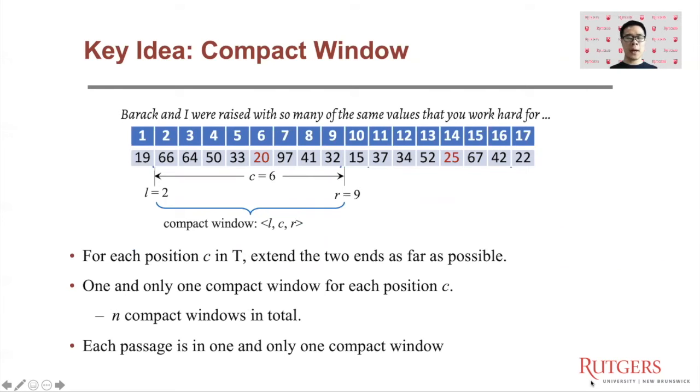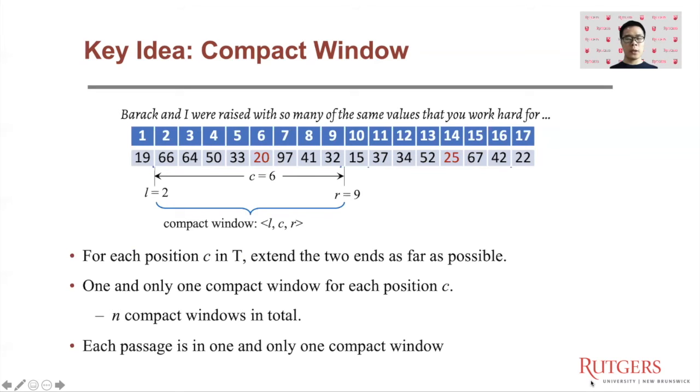Clearly, all the passages in the compact window containing the sixth word would share the same min hash. To generate a compact window for each position C in the text, we can extend on the two ends as far as possible until we meet the first word with a smaller hash value.